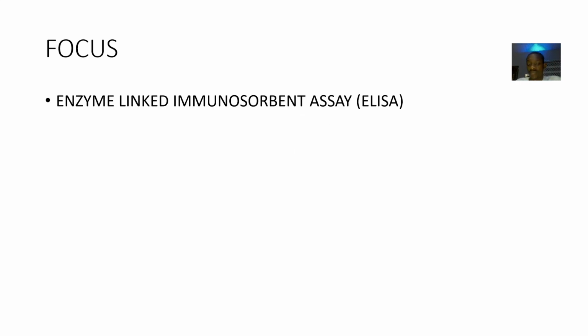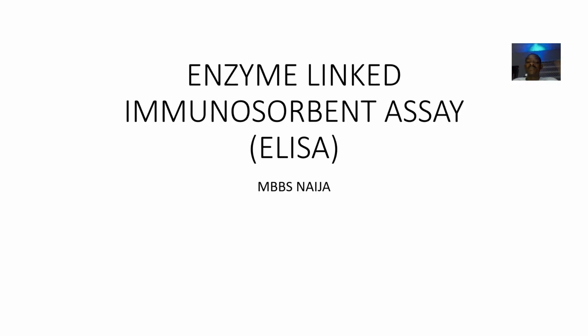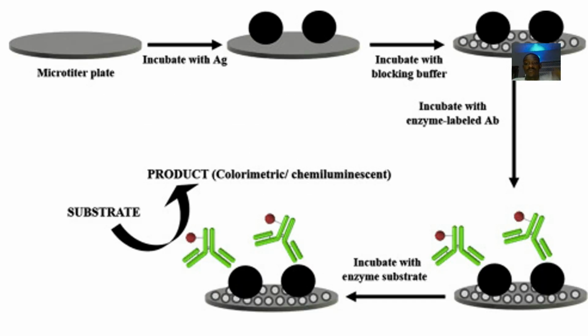So we have, you guys, for the last type of immunoassay which we'll be looking at, what is known as the ELISA. So the full meaning of ELISA is what? Enzyme-Linked Immunosorbent Assay.